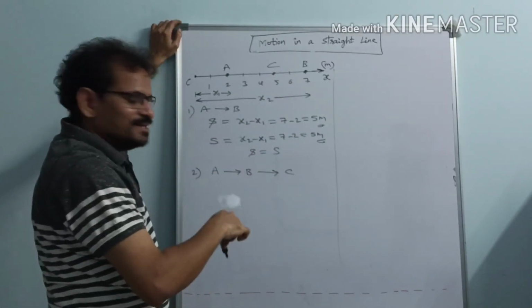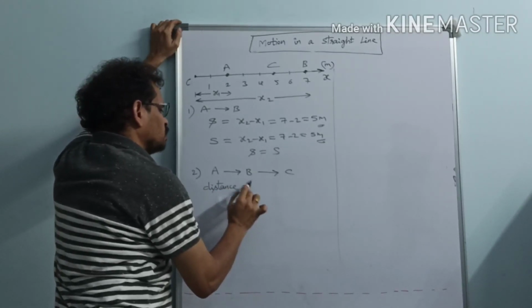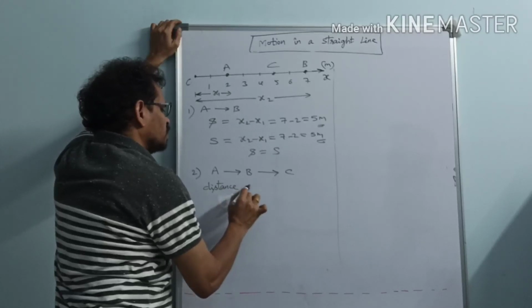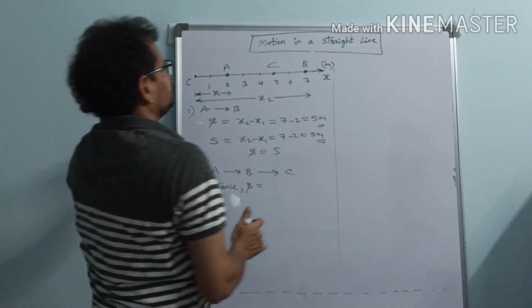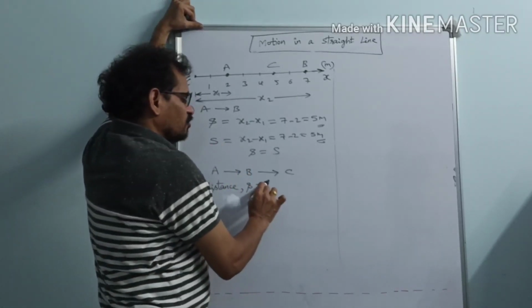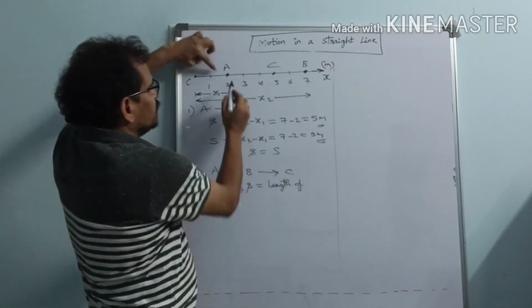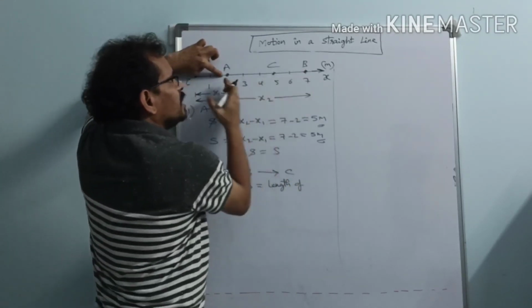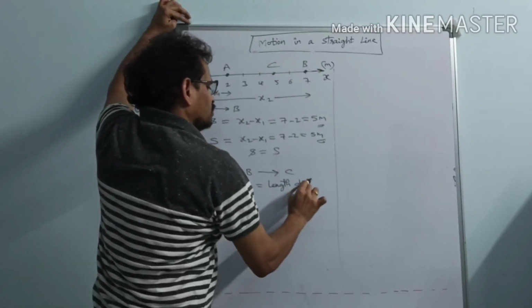In this case, what is the distance? Distance is equal to the length of the actual path. What is the actual path? The length of A to B. Yes, the particle has moved from A to B. So A to B is one length, length of AB.